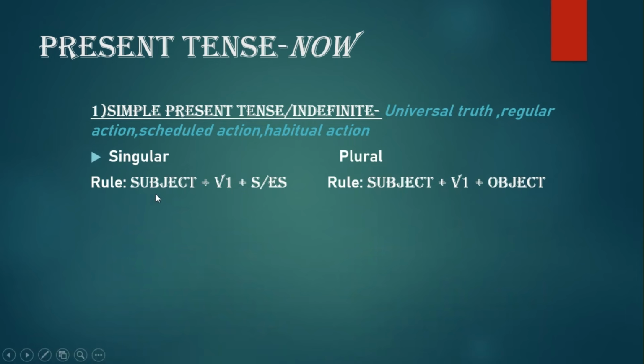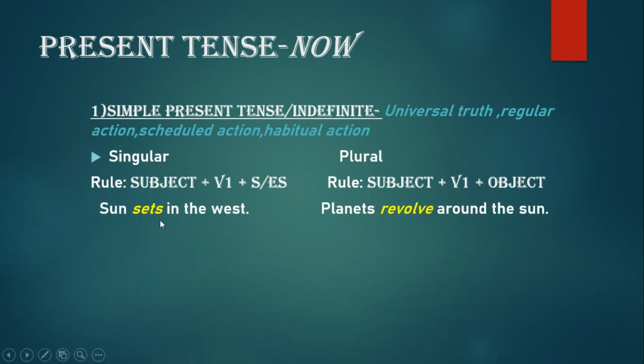So if the subject is singular, the rule goes like this: first form of verb plus s or es. So you would add s or es to the root form of the verb if the subject is singular. So it becomes, for example, sun sets in the west. In case the subject is plural, you just use the root form. So subject plus root form plus object.